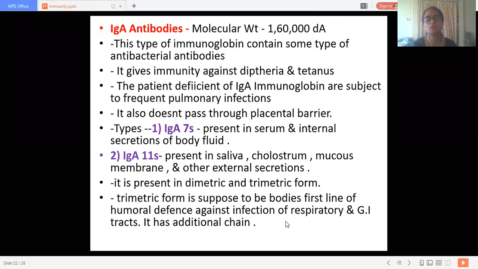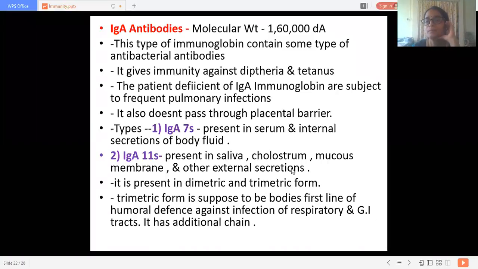What is the meaning of humoral defense reaction? Am I audible to you all? Please answer. What is humoral immunity? What is humoral defense?